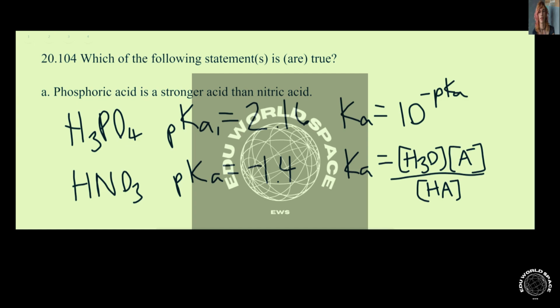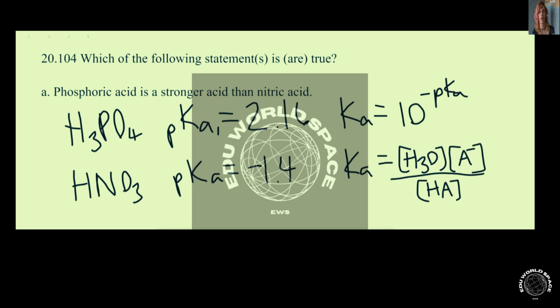Actually, I want to point out that phosphoric acid is a triprotic acid, meaning it can give up 3 protons, and for the donations of each of those protons, you have a different pKa and a different Ka. So this pKa is for the removal of the first proton from H3PO4. But anyway, our pKa is related to our Ka by our Ka is 10 to the negative pKa, and the larger our Ka is, the stronger our acid is. So that means the smaller our pKa is, the stronger our acid is.